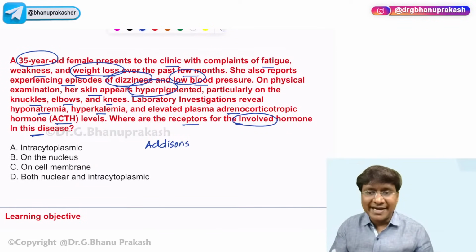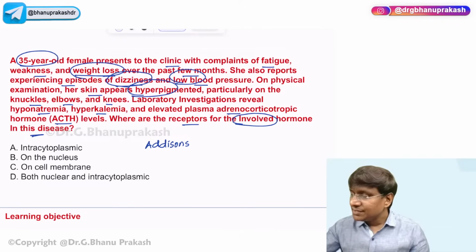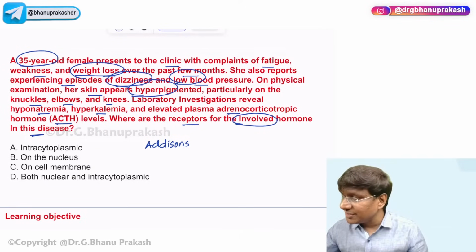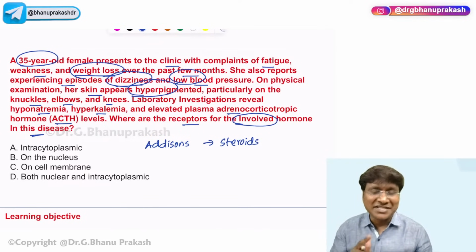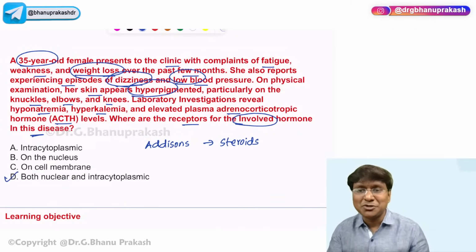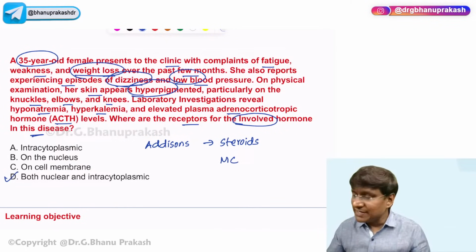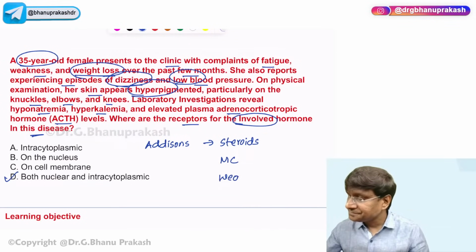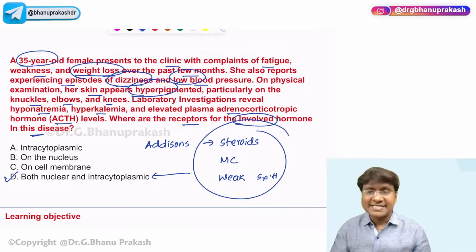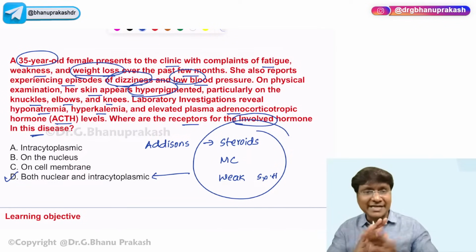Okay. So in Addison's, what is the hormone that is deficient? The hormone that is deficient is your steroids. So if you take the steroids, where will be the receptors of the steroids? The receptors for the steroids will be both nuclear as well as intracytoplasmic. Okay. So for steroids, for mineralocorticoids, and as well as the weak sex hormones, for all these hormones, the receptors are present on both the nucleus as well as the cytoplasm, right? Now, that was about Addison's.